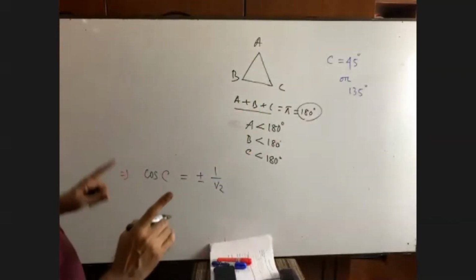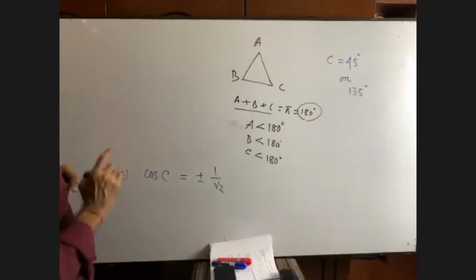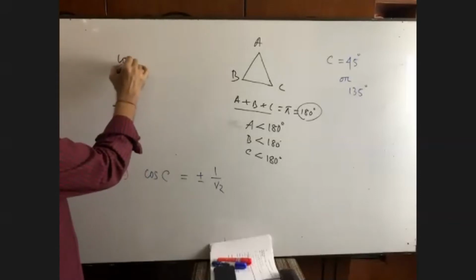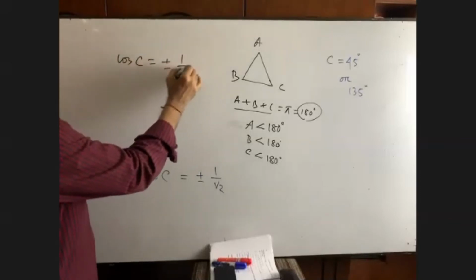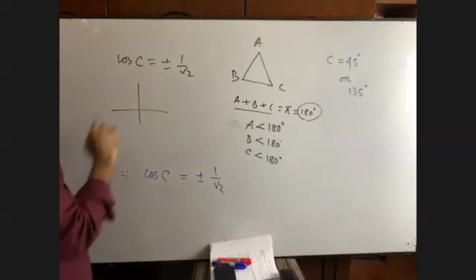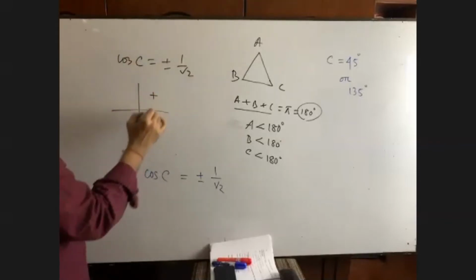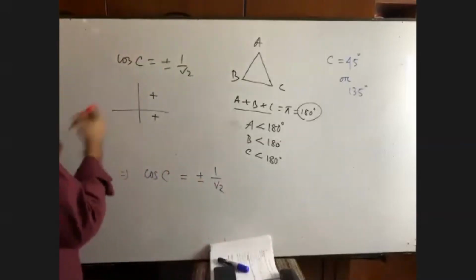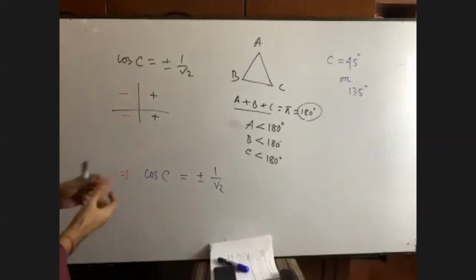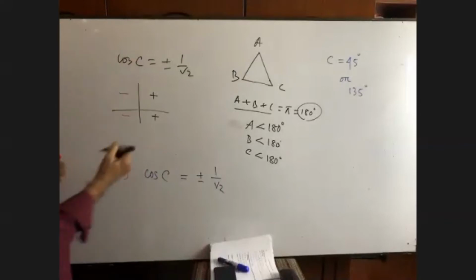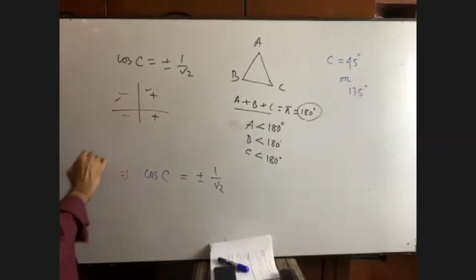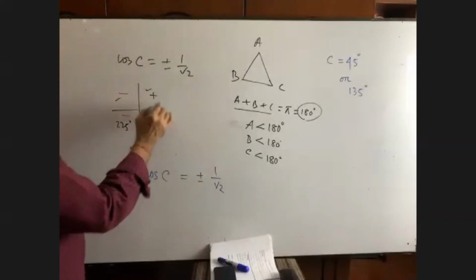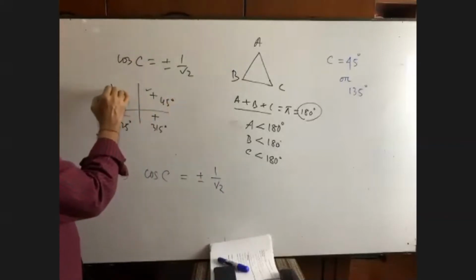Yes, sir. Okay, that means what you did in class 9-10, please try to understand. If you had any math like this, there you wrote cosine is positive here and here, and cosine is negative here and here. And you found it is, suppose, 45 degree, 135 degree, 225 degree, and 315 degree. You did this type of math.